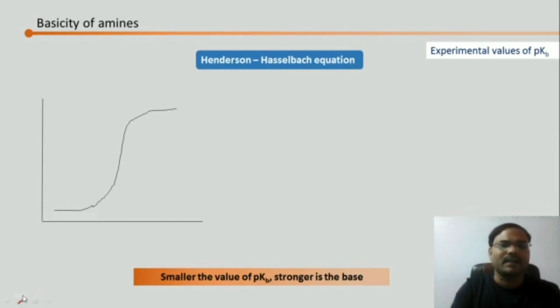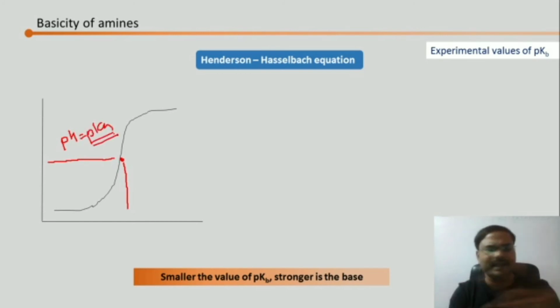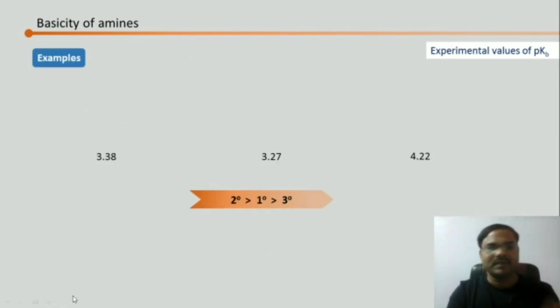This is the curve, and when you have this equivalence point where the concentration of acid and base becomes the same, at this situation pH will be equal to pKa. So there are different criteria to determine this. Just remember that the smaller the value of pKb, the stronger is the base. Smaller the value of pKb, stronger is going to be the base. Now let's see the values.